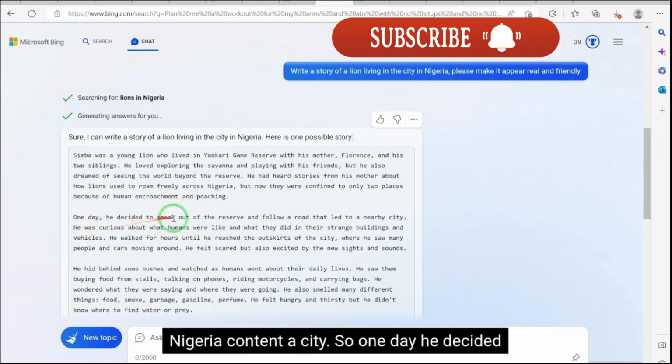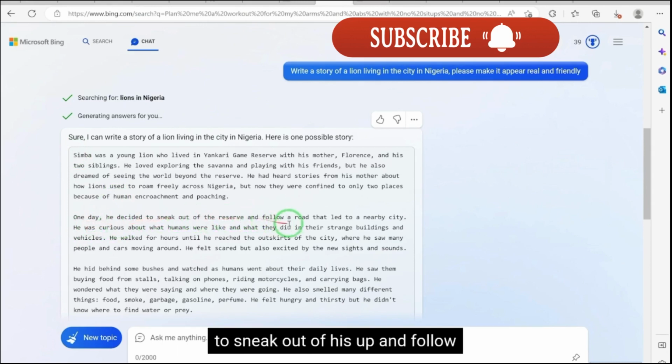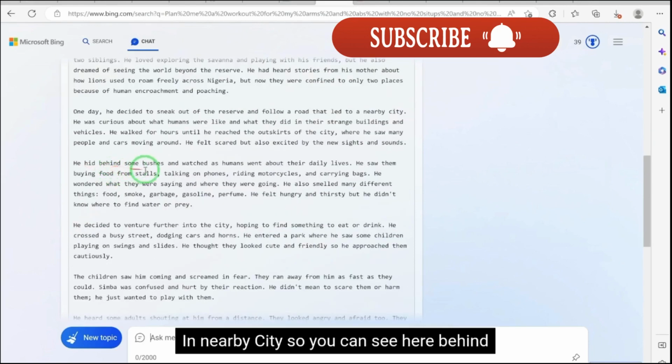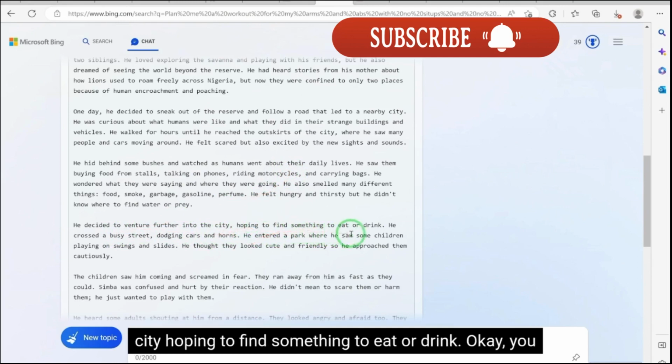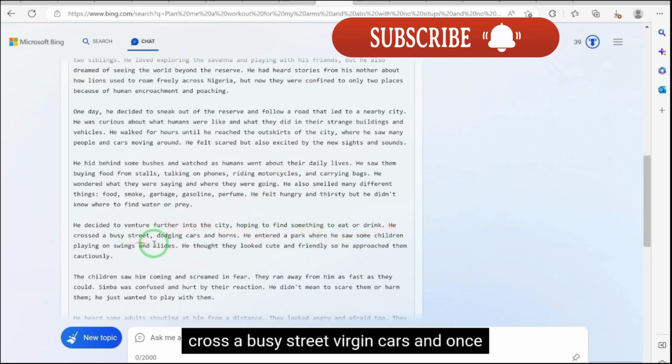So one day he decided to sneak out of the reserve and follow a road that led to a nearby city. You can see he hid behind some bushes and watched as humans went about their daily lives. He saw them buying food from stalls, talking on phones, riding motorcycles. You can see how it connects everything to reality. He decided to venture further into the city, hoping to find something to eat or drink. He crossed a busy street, dodging cars and horns.